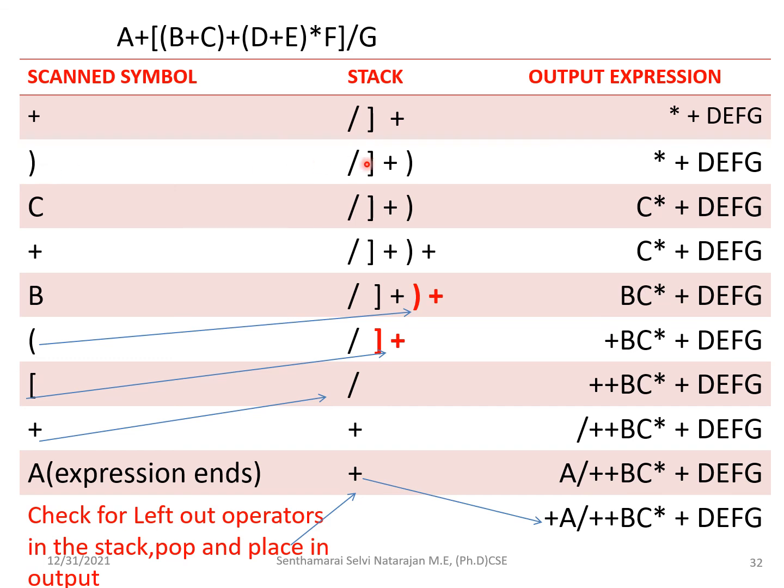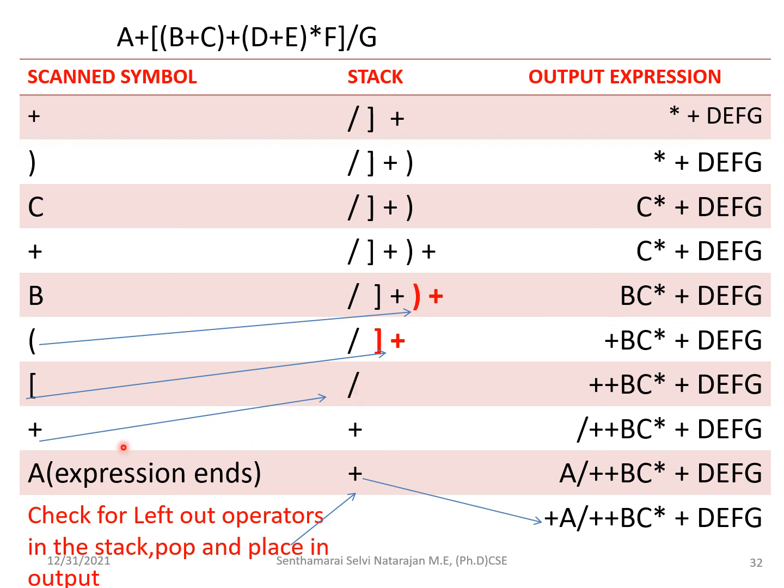Then the close braces again, then C, write it here, plus you push it, we write it here, and then one open. So open means the corresponding close brace is found, and then you will be writing. Here you see again one open, so corresponding close braces, pop it and then write it. Again a place operator. Here you see it has the lower precedence when compared to this, so you have to pop it and then you have to place it.